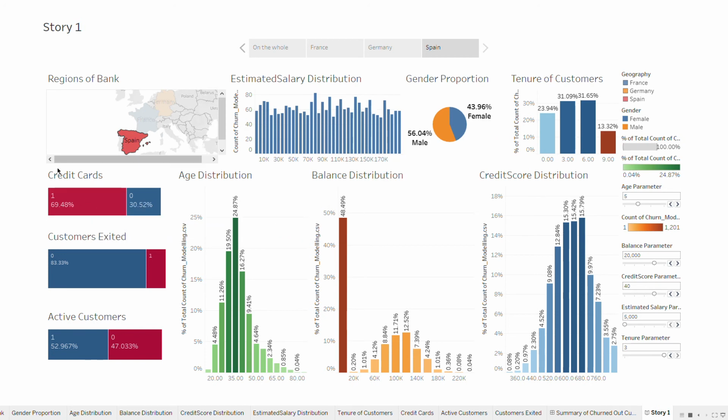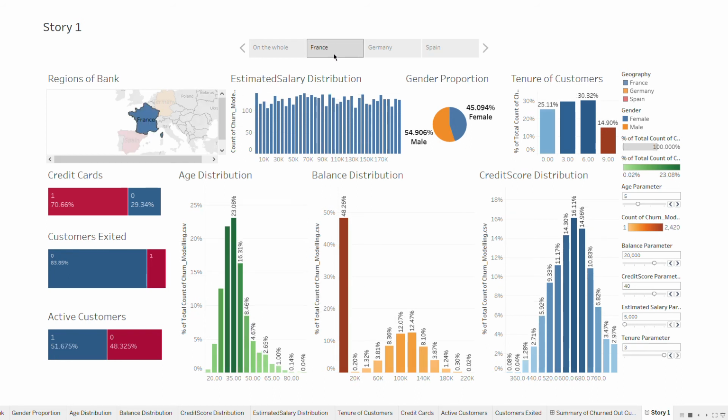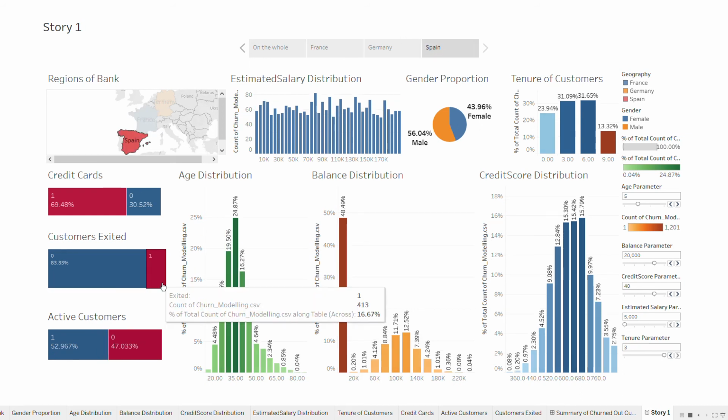We have discussed the credit cards and the active customers, and now what we need to focus on is the number of exited customers. Customers exited over here is quite less, and it is quite the same as France. In France there were around 16% of people that have left the bank. In Spain it's around the same level, 16.67% have left the bank, and around 84% have been retained in the bank. So the bank is doing quite good with the customer retention part. That is not the problem with the bank.